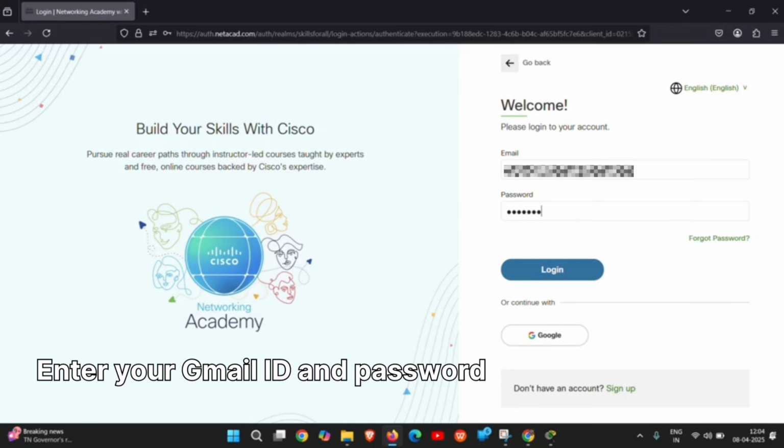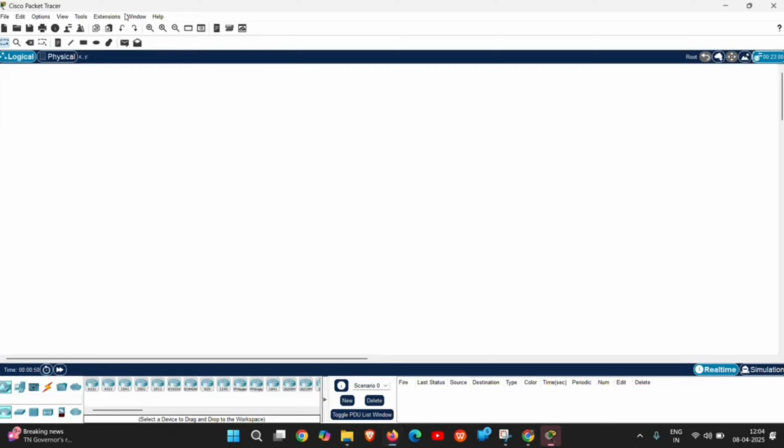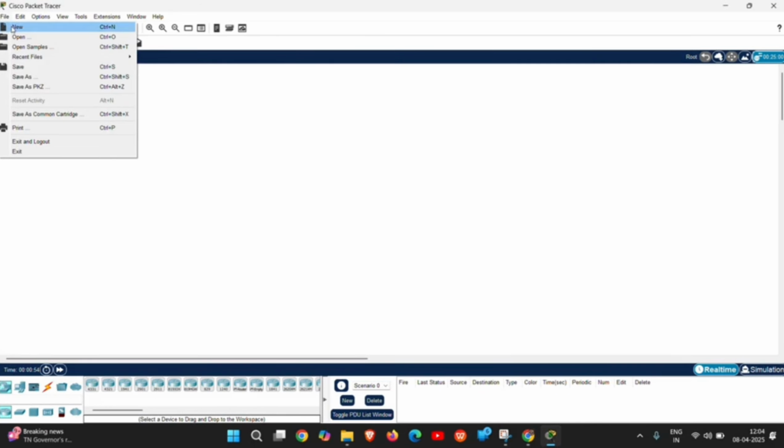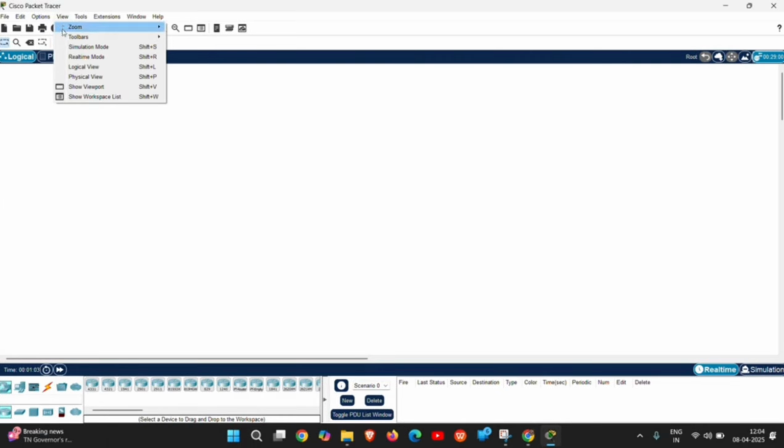See, this is the user interface of Cisco. This is File, Edit and Options, and this is View. Here we have some tools and some extensions. If you want to open a full window, you can click on this window and click on full screen window, which is helpful.